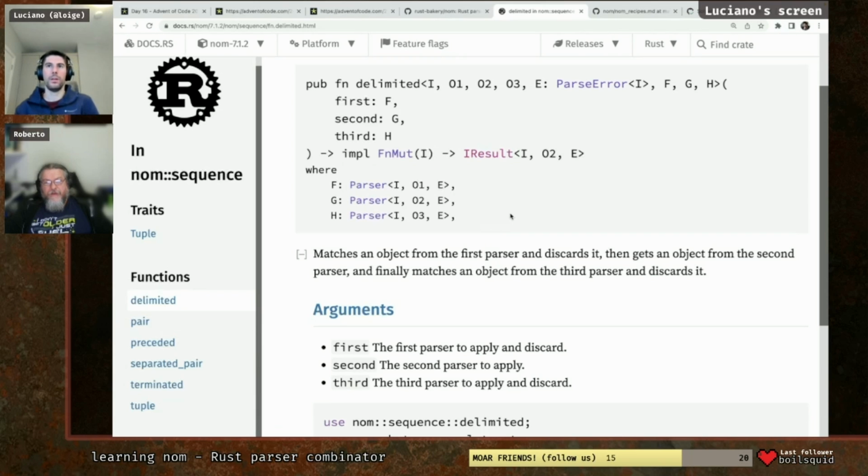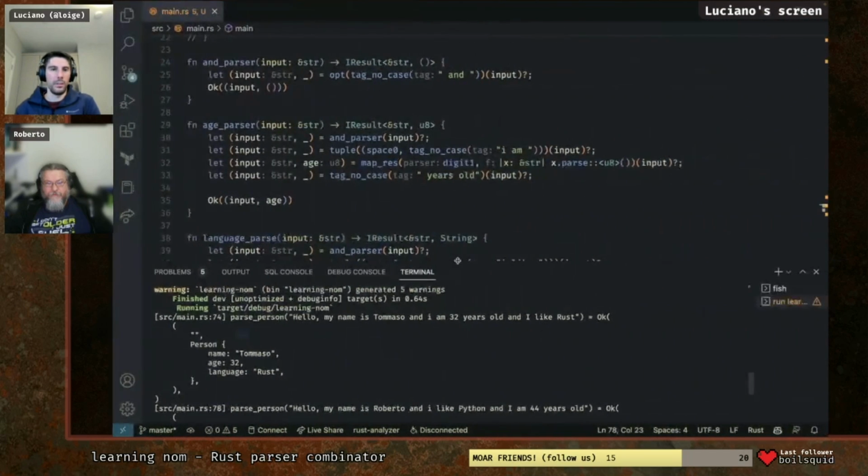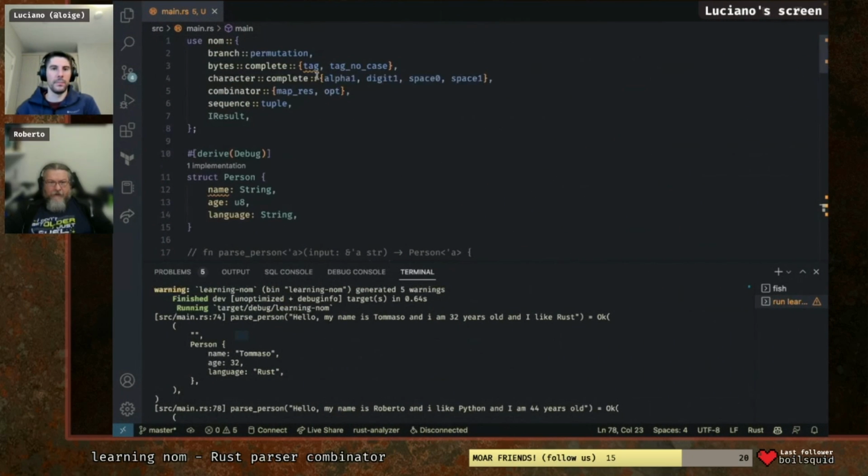If you show me the code a moment in the import section. Yes. I had a question. Oh, we can remove tag. I saw that there is complete and there is stream. And then there are functions, for example, tag no case, which in theory is in the stream and in the complete. So there are two versions. I suppose the stream is for streaming instead of having a buffer already in memory. Right? This is my guess as well.